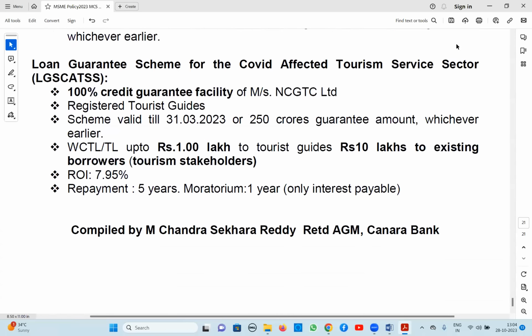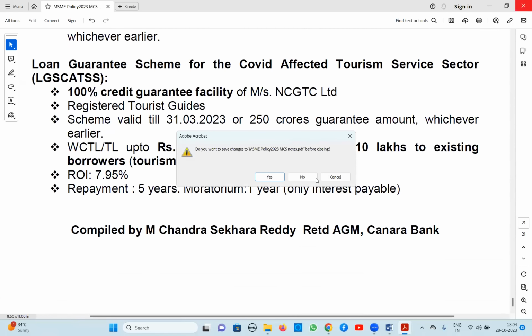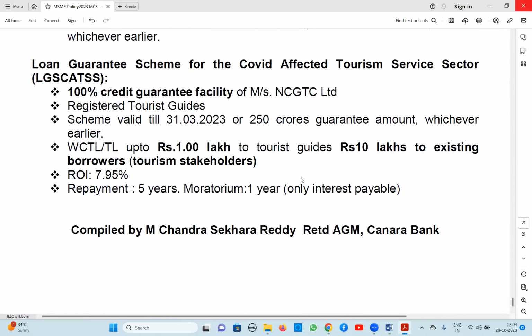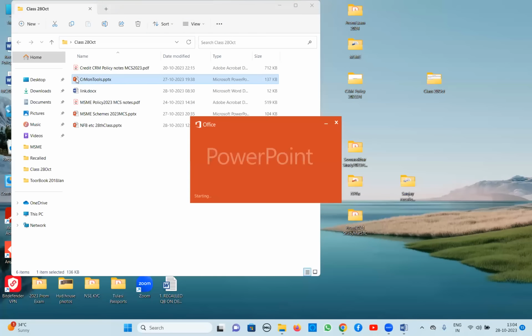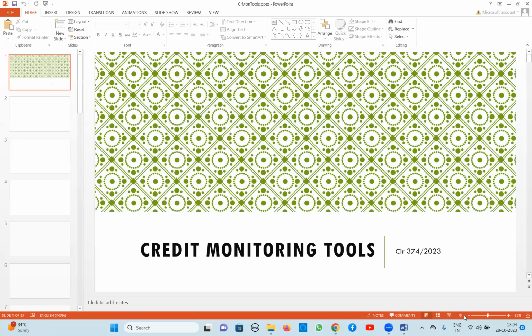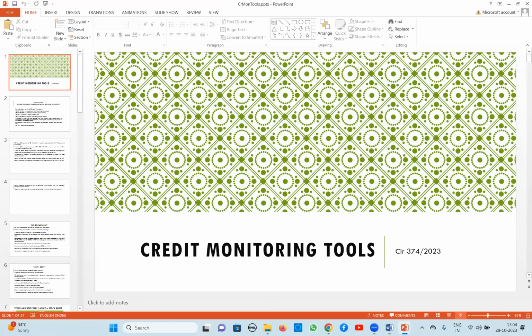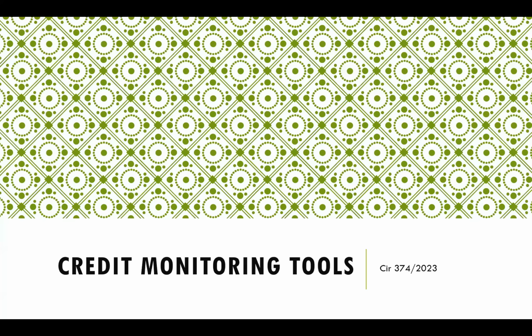With this, actually, two aspects are pending, and within this time we will try to finish. First one, monitoring tools, we will go through. Then after monitoring tools, we go for MSME schemes also. So, a little fast, we will go through monitoring tools.